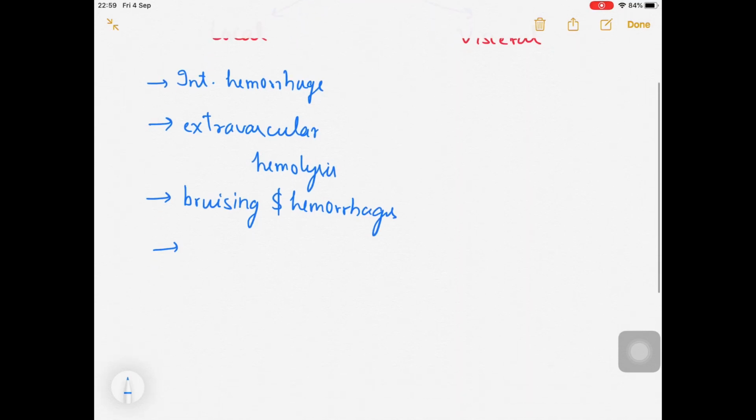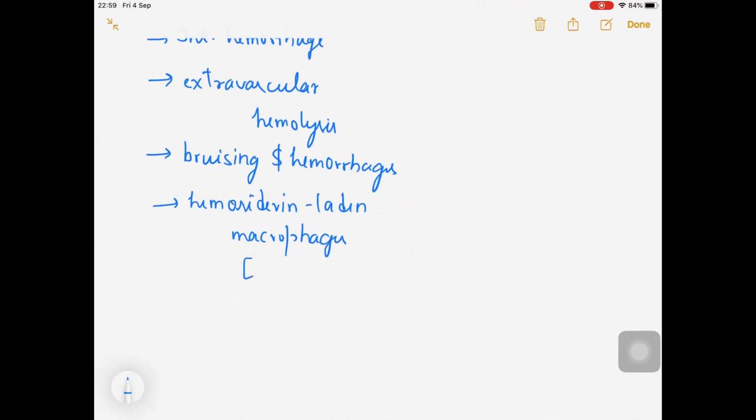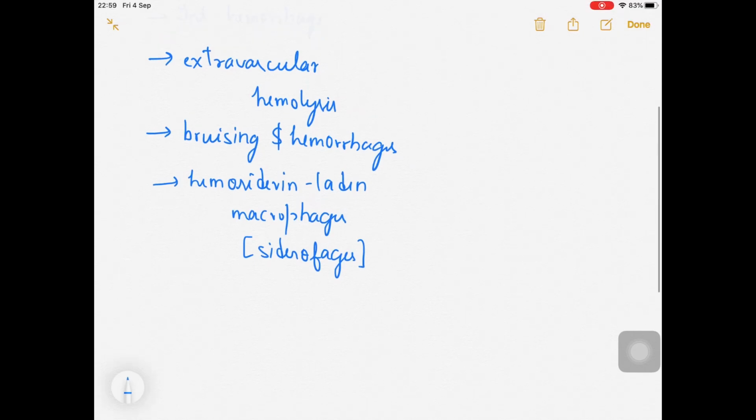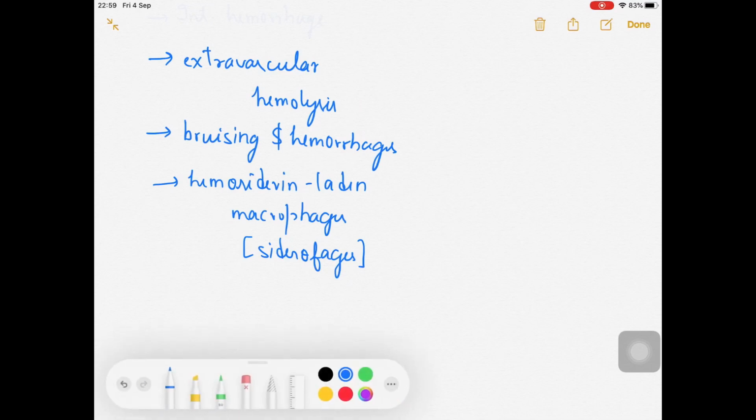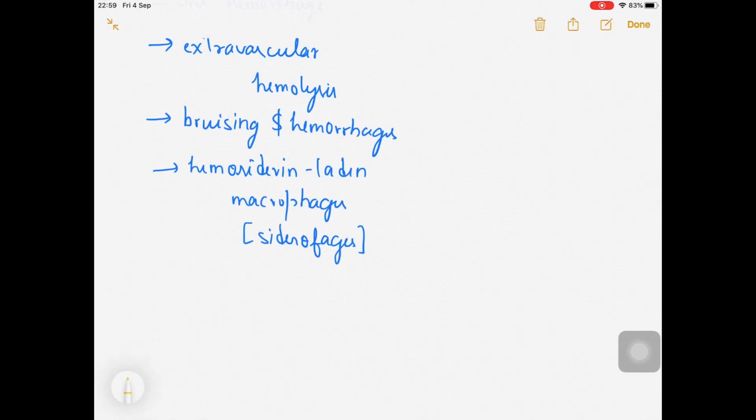So that is the example I just told you. They are actually the hemosiderin, because as we are talking about hemosiderin over here, these are hemosiderin-laden macrophages. And what other name do you know for them? They are also called siderophages, and they can also be called heart failure cells.